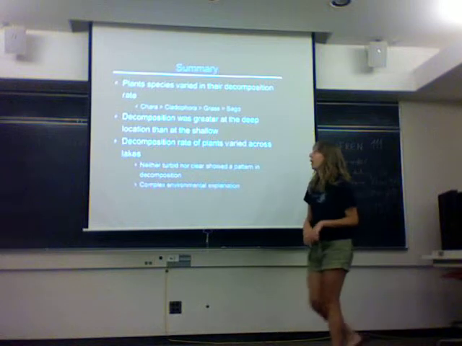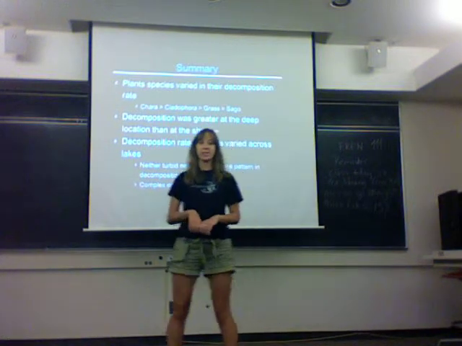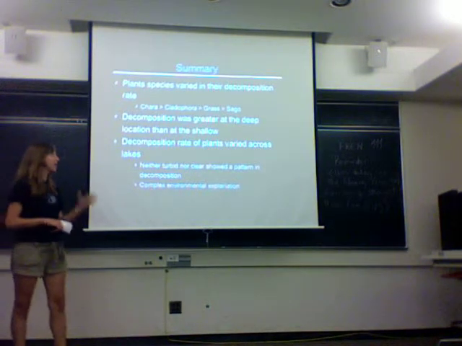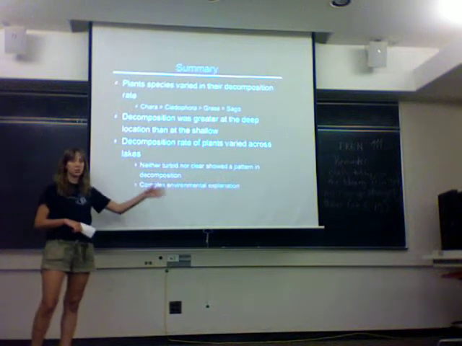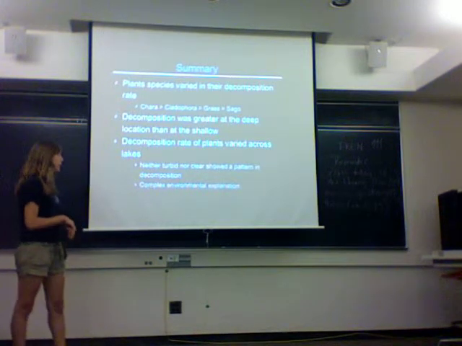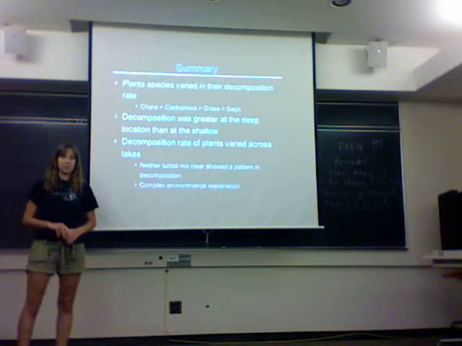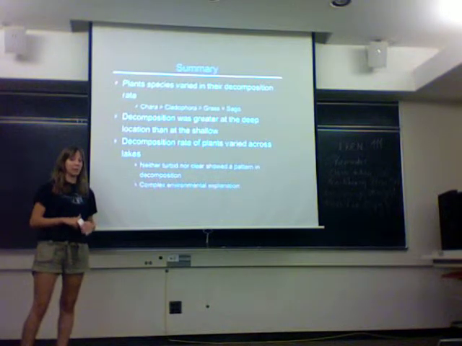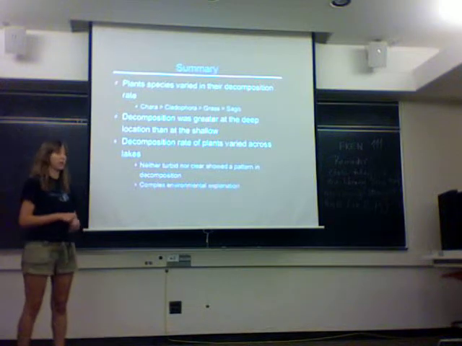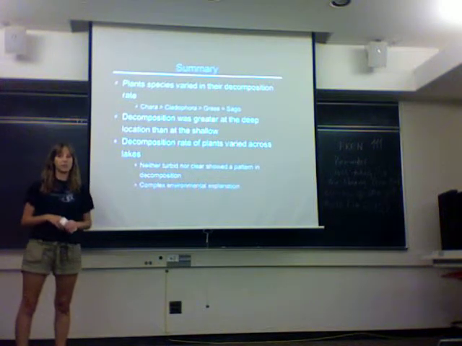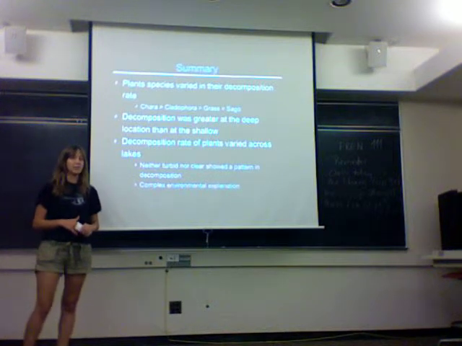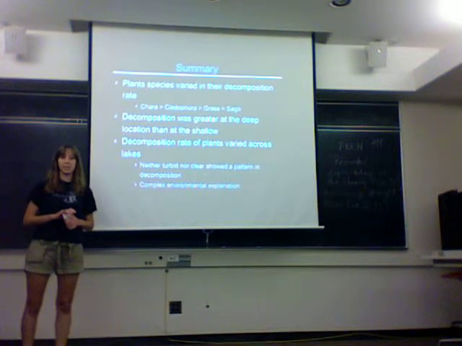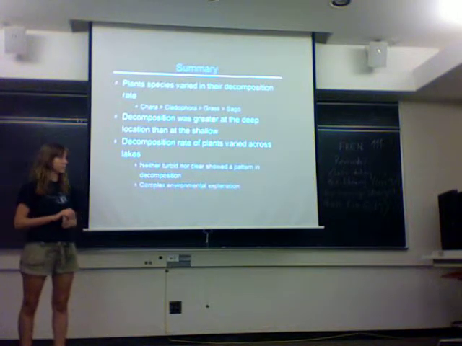So to recap, we did find a significant difference in decomposition across our different species. We found that Chara decomposed the fastest, followed by our filamentous algae, our terrestrial grass, and then our macrophyte. We also found a significant difference in decomposition between the two depth locations that we used, and we found that the deep location decomposed a lot faster than the shallow location. And we also found a significant difference in decomposition across our 11 lakes. However, we did not find a significant relationship between decomposition in clear lakes versus turbid lakes.